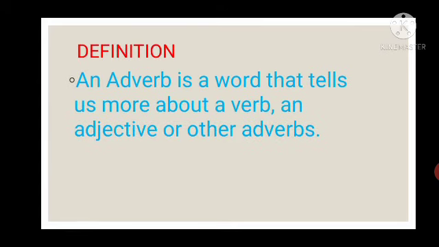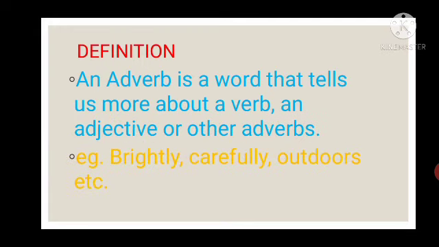Let us see the definition of an adverb again, children. An adverb is a word that tells us more about a verb, an adjective or other adverbs. For example, brightly, carefully, outdoors, etc.